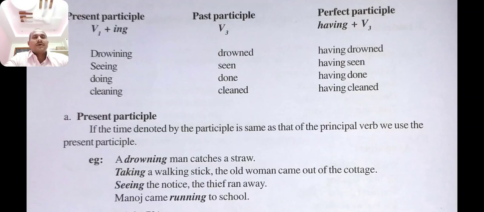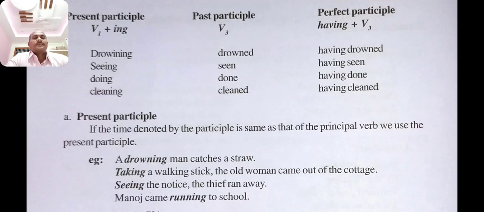Present participle: verb 1 plus ing. We add ing to verb 1. For example, drowning, seeing, doing, cleaning are examples of present participle.